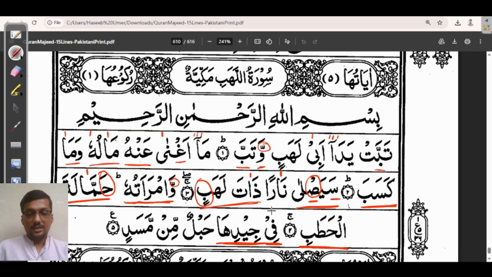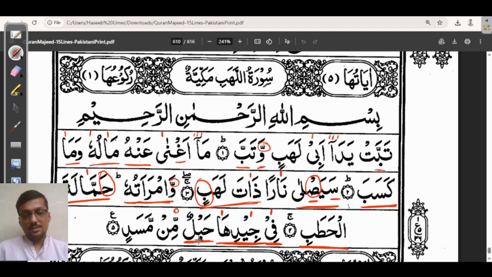We have the starting word Fi, which is a Ya madda, and we have to stretch this Ya madda for an Alif. Fi. Jidiha, fi jidiha. Here also we have a Ya madda, and then we have an Alif madda. So all three we have to stretch for one Alif. Fi jidiha hablun, hablun.